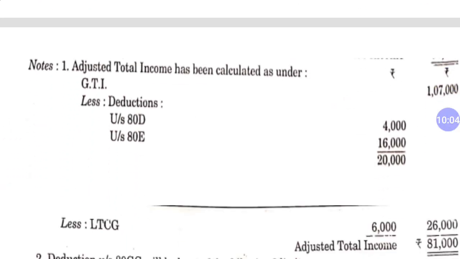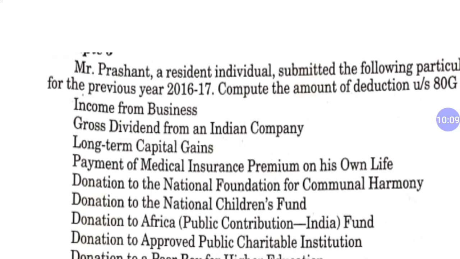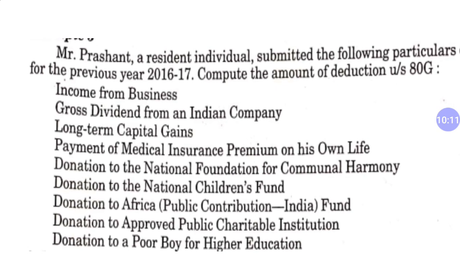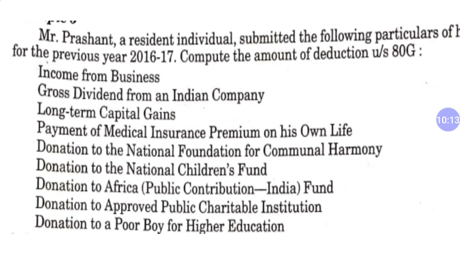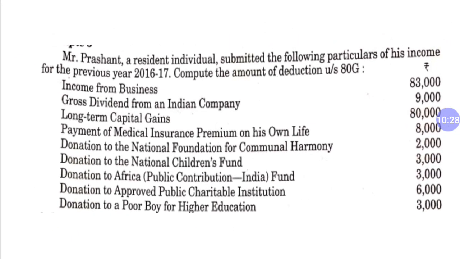Now let's check another example which is related with section 80G. Section 80G is related clearly with donation only. This question is about Mr. Prashant, who is a resident individual, and submitted the following particulars for the previous year 16-17, and we have to compute the amount of donation under section 80G. We have income from business, gross dividend from an Indian company, long term capital gain, and payment of medical insurance premium of his own life.